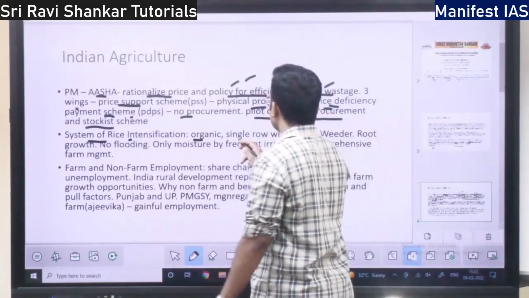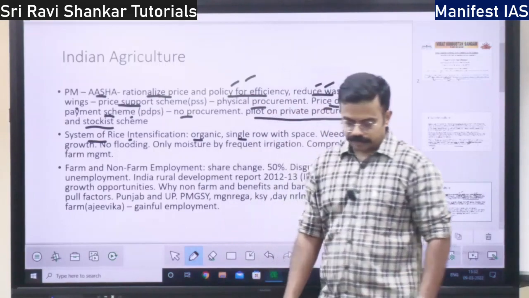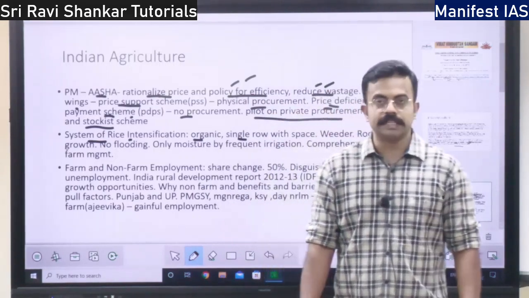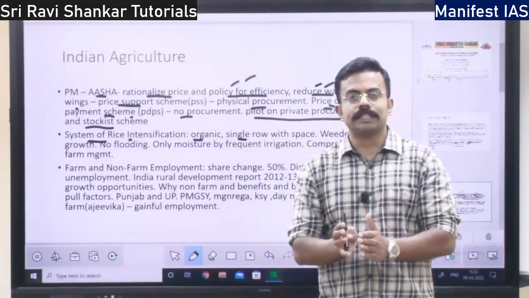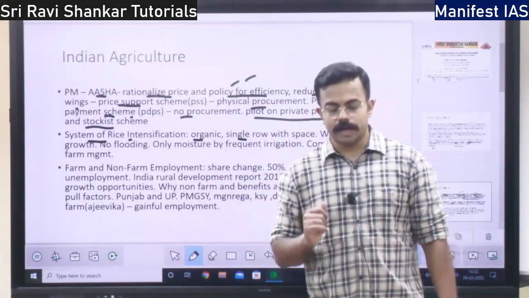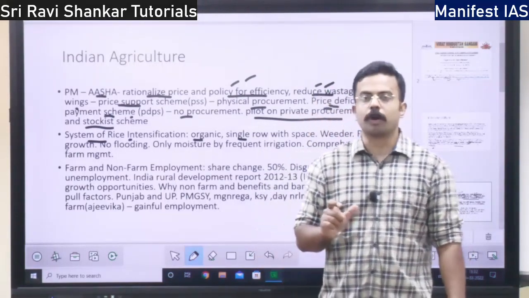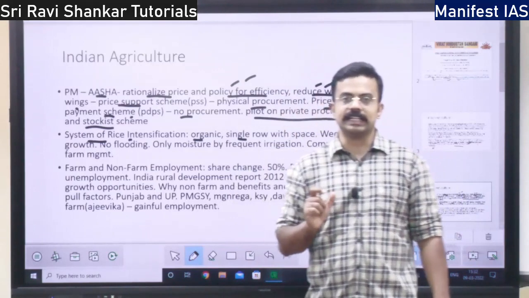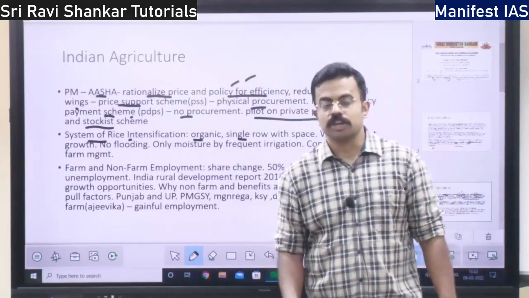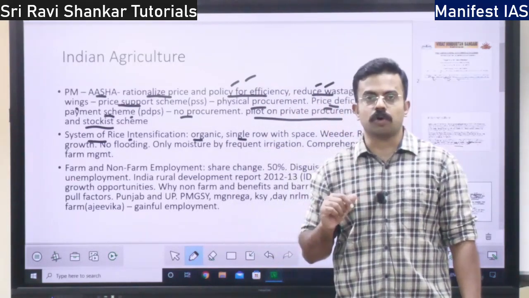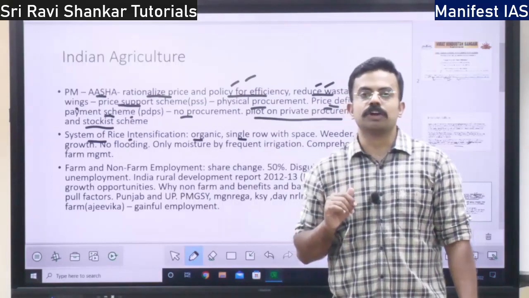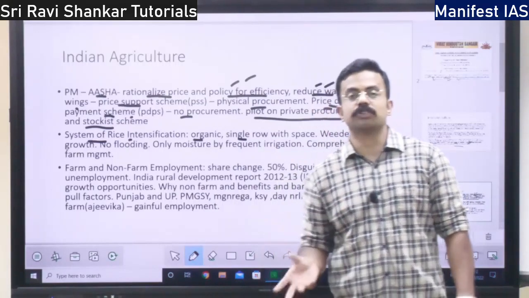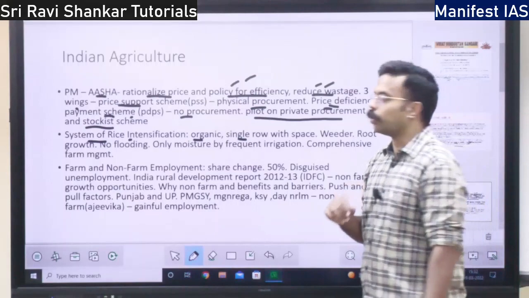Next, it is a single row with space. The rice saplings are planted in a row with proper spacing. If there is no proper spacing, the yield will decrease. And if it is not planted in a particular row, weeding becomes difficult, as unwanted plants will grow, right?